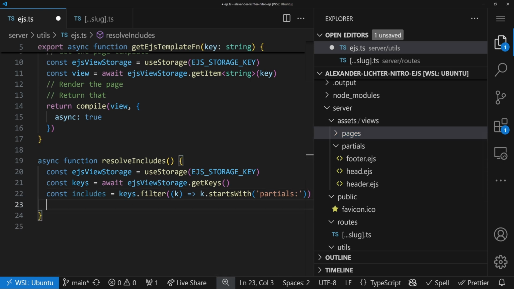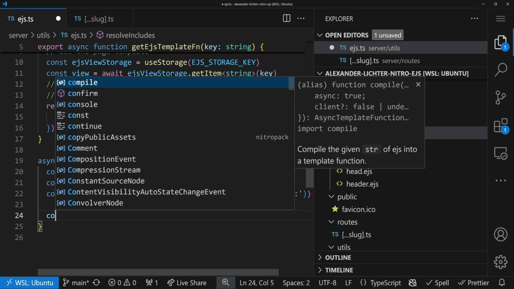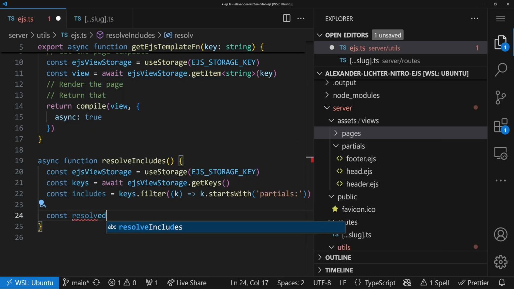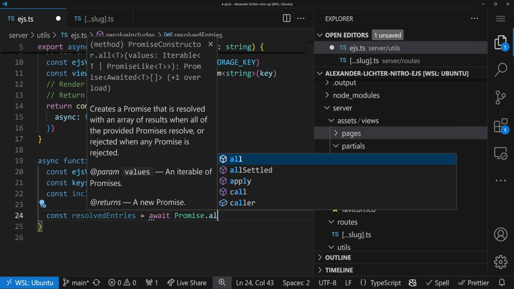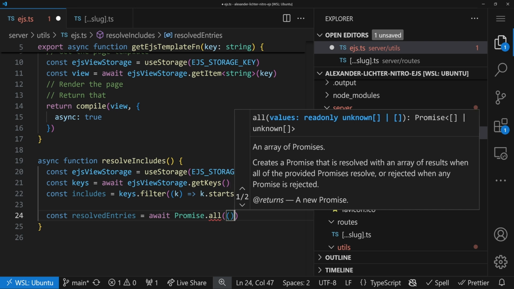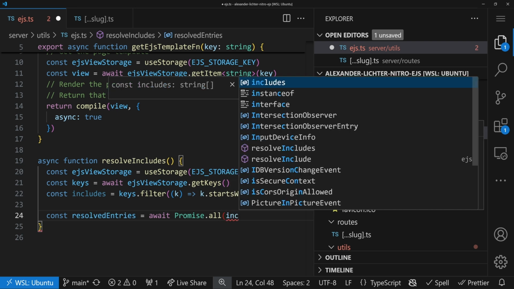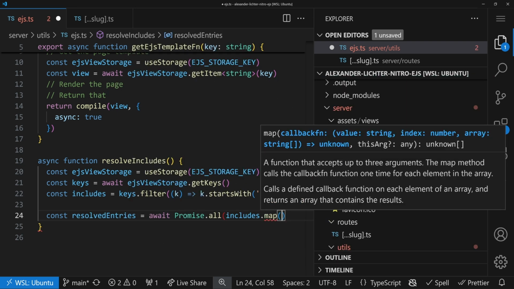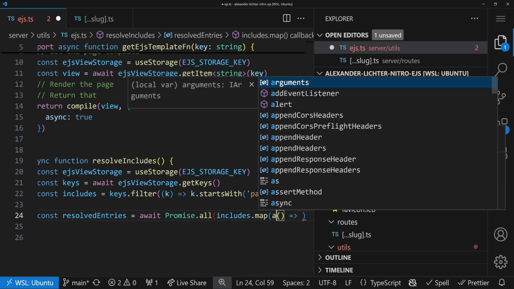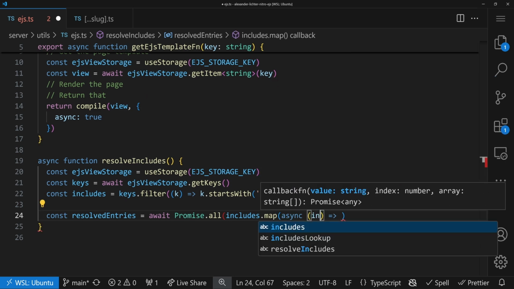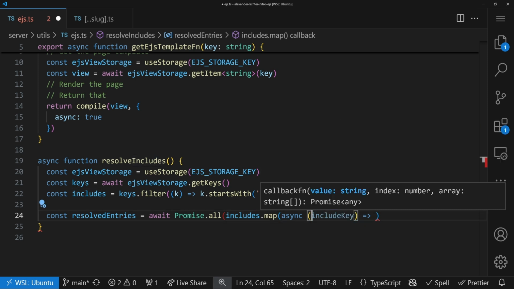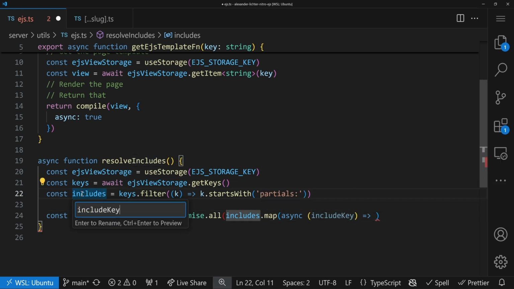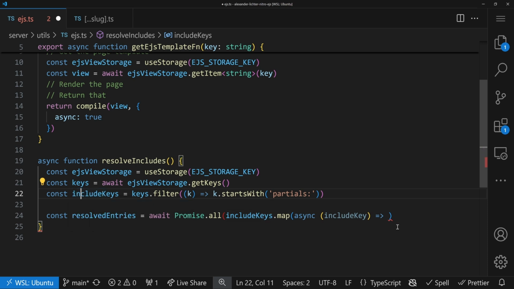And now what we want to do is, of course, create the resolved entries. So we'll just map this and say, okay, you know what? We await a Promise.all. We run through all the includes. You might want to batch that if you have a lot of includes, but for this simple case, that might work. We say all the includes dot map. And that will also be an async function, obviously. Let me quickly collapse that sidebar. So we have that include or an include key. Maybe let's also rename this to include keys. Include keys, yeah, that sounds good.